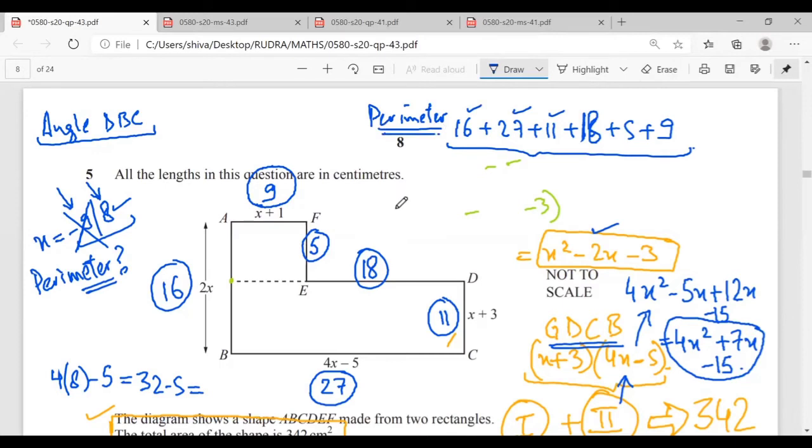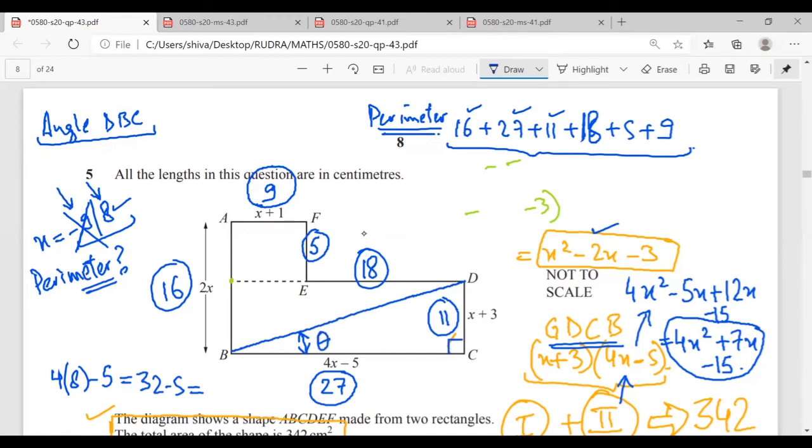Now the next part, Mr. Rudra, is to find the angle DBC. How can we find the angle DBC? How can we find this angle, Mr. Rudra? DCB is 90 degrees. Yes, sir.